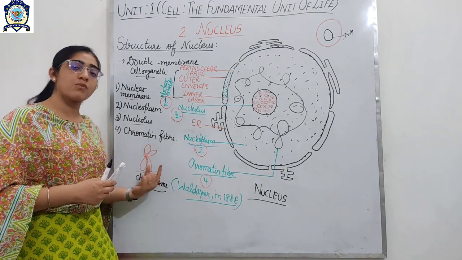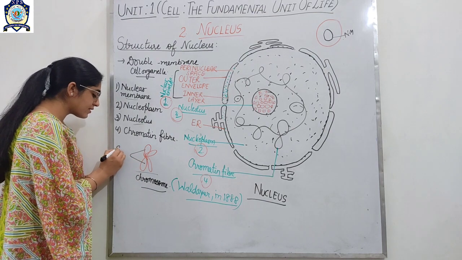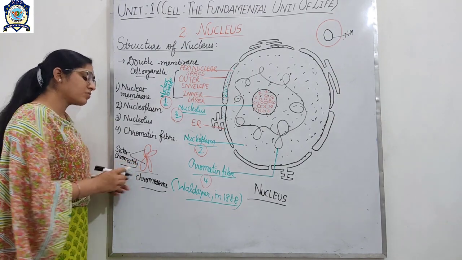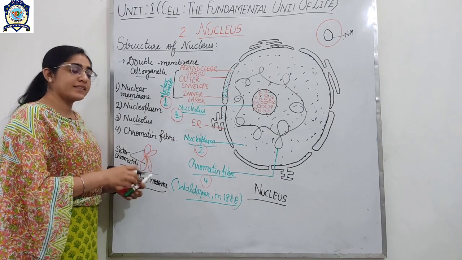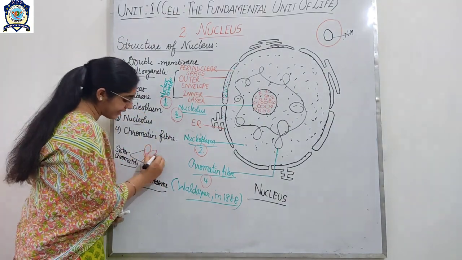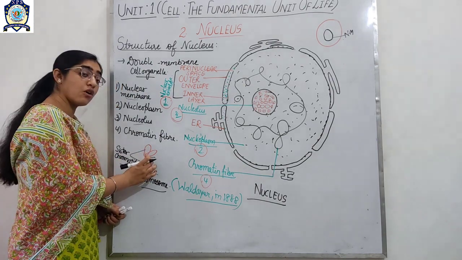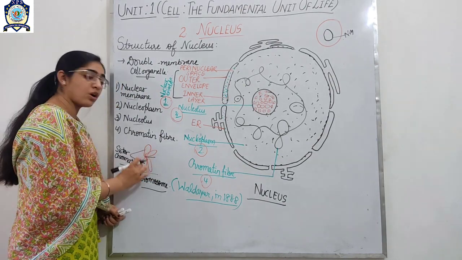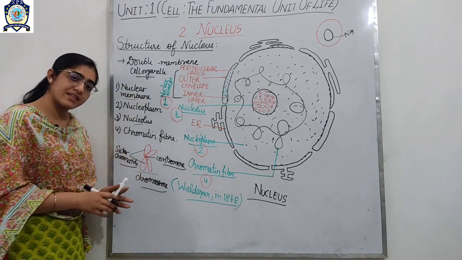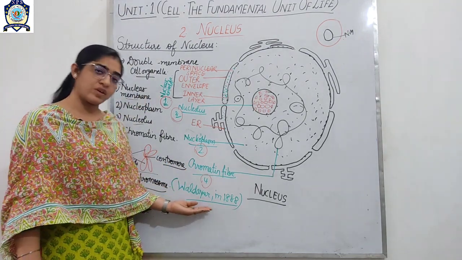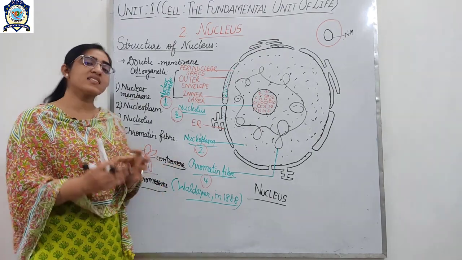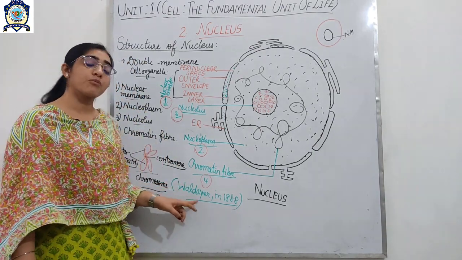So what did he tell? Chromosomes are made up of sister chromatids, and these sister chromatids are joined at a center, and this point of joining, where the two chromatids join, is called the centromere. Is that clear? So the chromosome was first discovered by Waldeyer. How are chromosomes formed? When chromatin fibers condense, meaning they join during cell division, then they form the chromosomes.